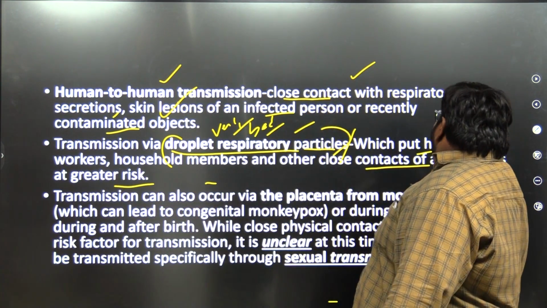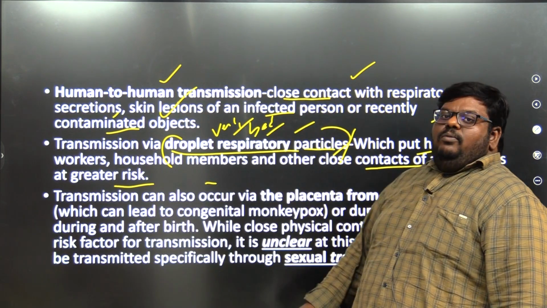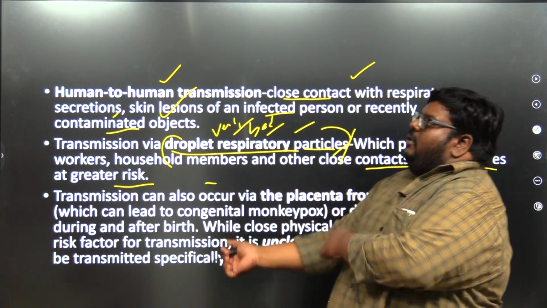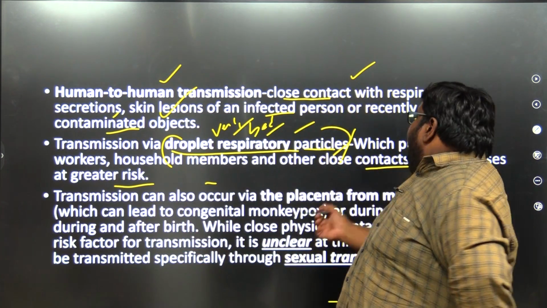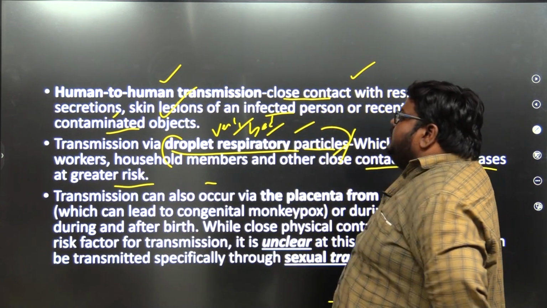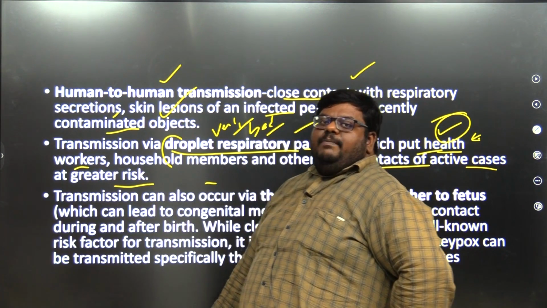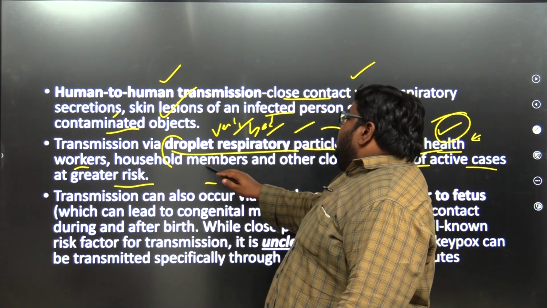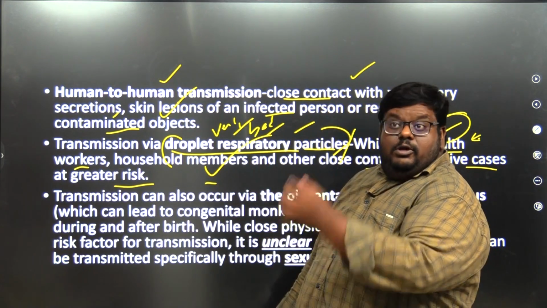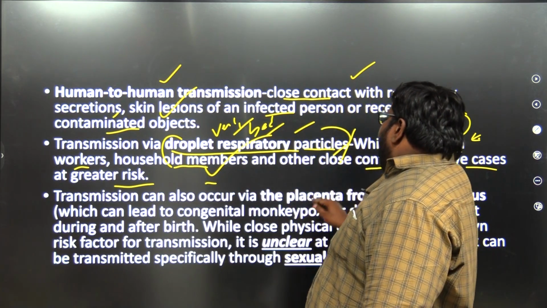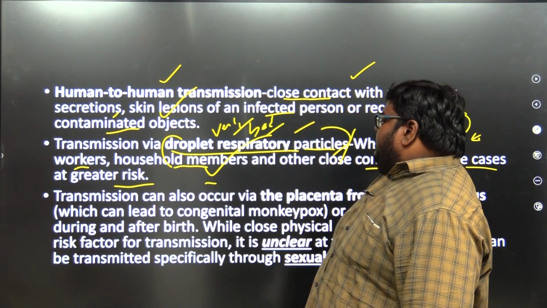Who are the COVID warriors? Those who went first, treating the patients, are called COVID warriors. Like that, health officials or health workers might get infected because they are the first contact persons with the infected persons. Household members are also at risk because they are the first to react with the family members who got infected.